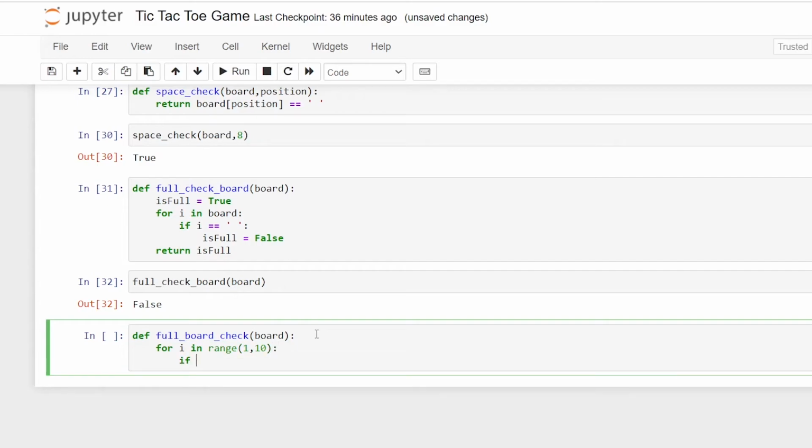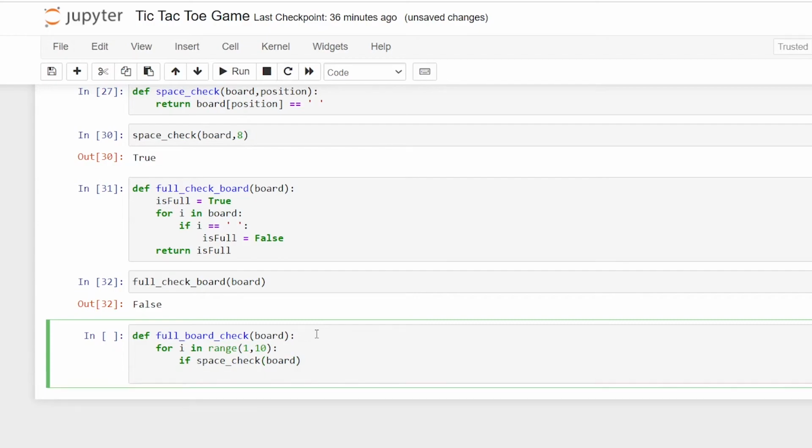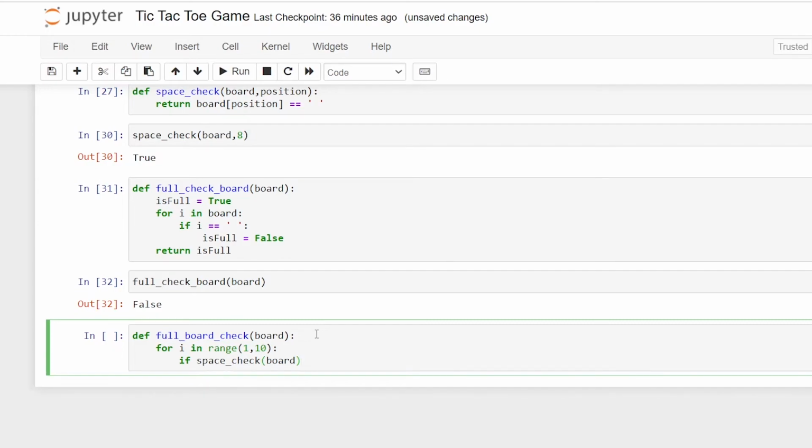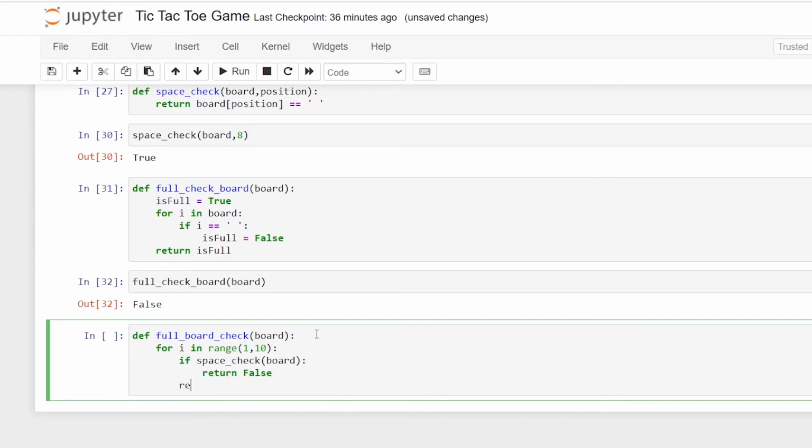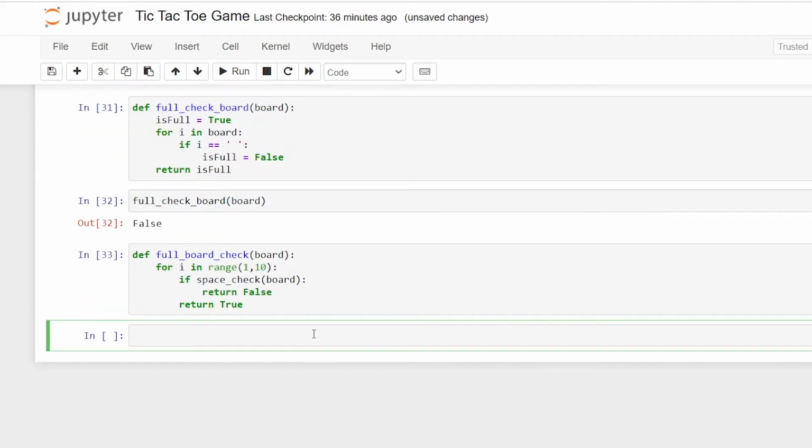So next we are going to check whether there is space in the board, and then we're going to return false, or we're going to return true. So now we're going to check the board, and we will check the board.